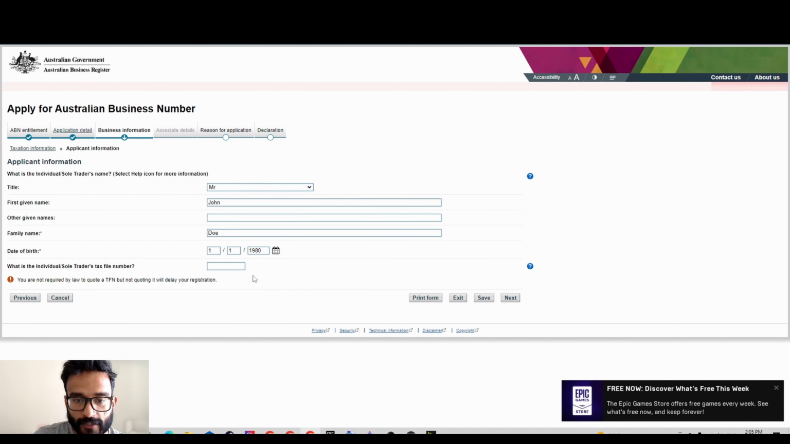From what date does the individual sole trader require its ABN? It defaults to the current date. Then if you intend the business activity to be less than 3 months, I don't think that's really required. We can actually keep it blank.